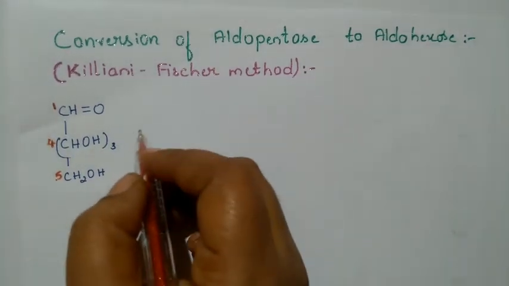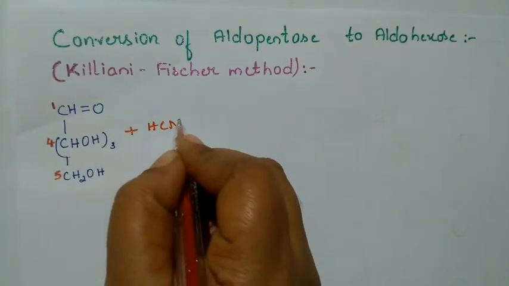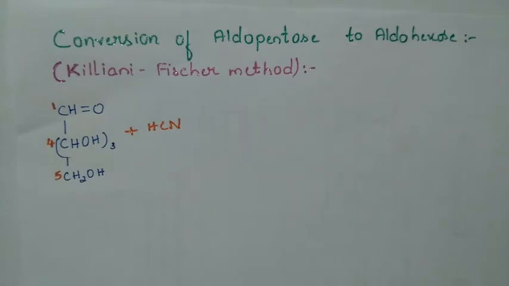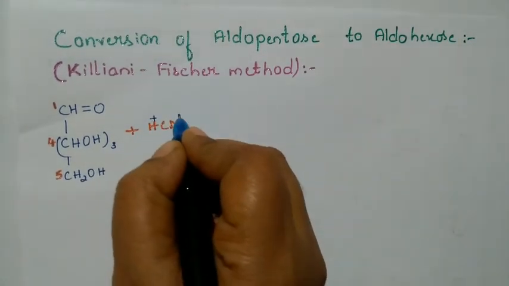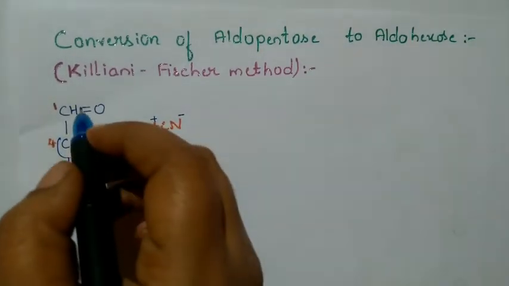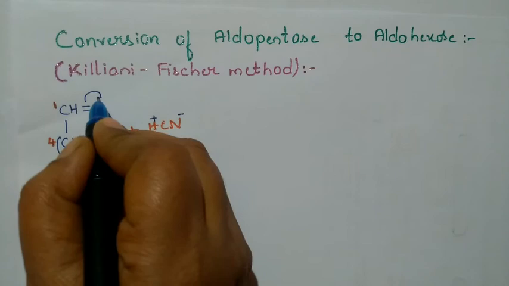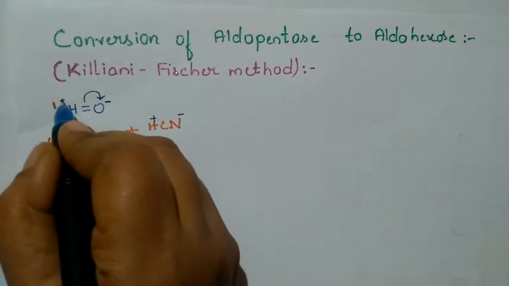This one is being treated with HCN. HCN dissociates as H plus and CN minus. This reaction we have already studied. The bonded pair shifts onto oxygen, making the oxygen negative and the carbon positive.